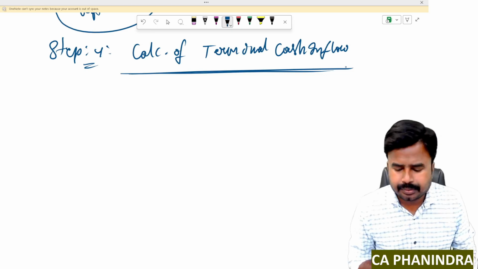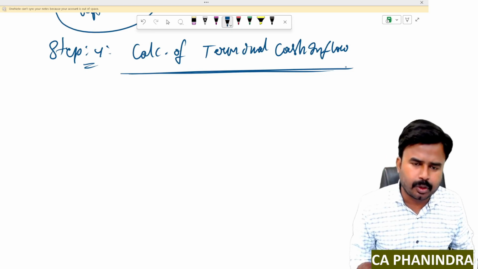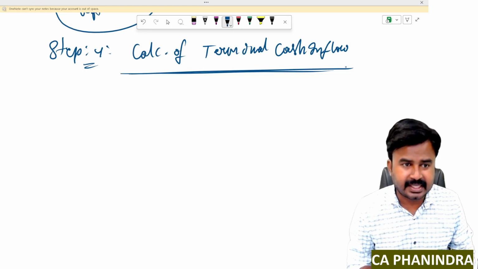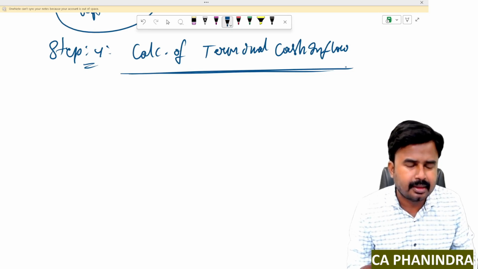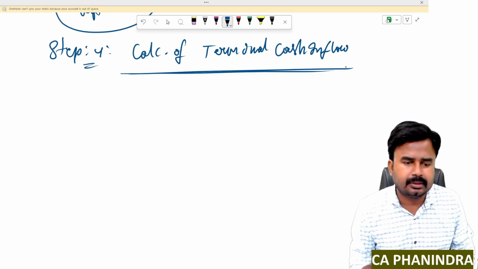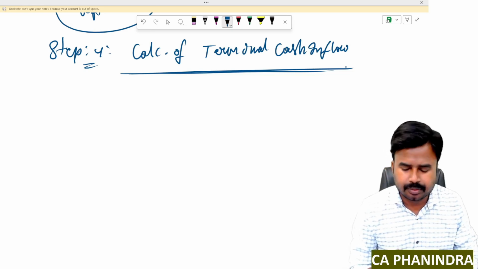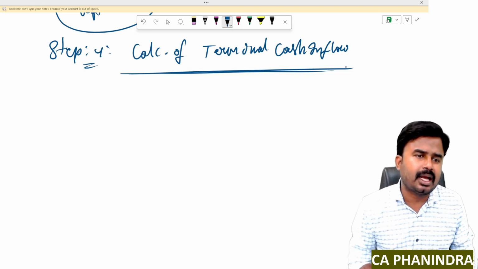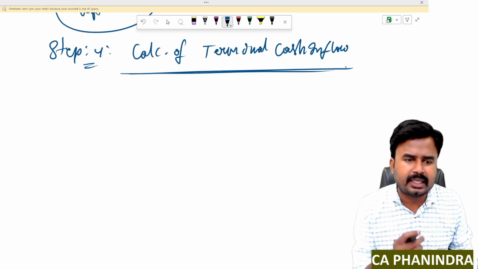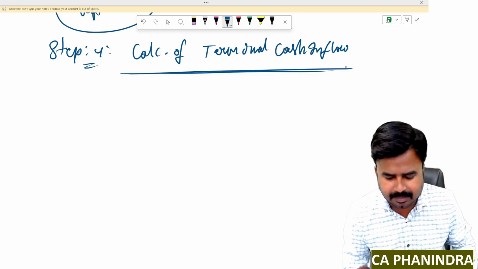Already I told you, your terminal cash inflow includes 2 components: salvage value of fixed assets and realization of working capital. These 2 are the important components of your terminal cash inflow. But while taking this salvage value, I must adjust one tax called capital gain tax.